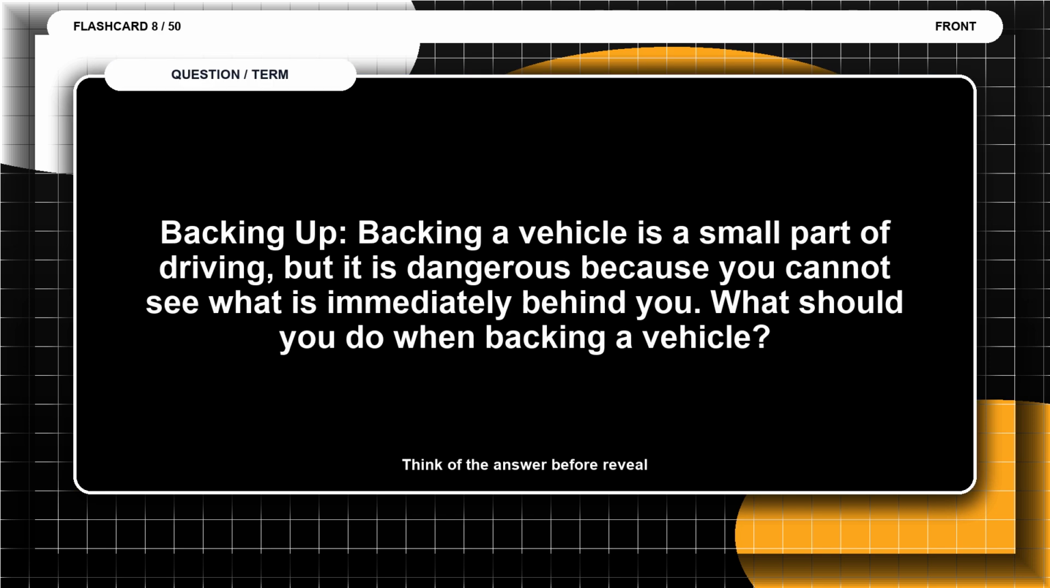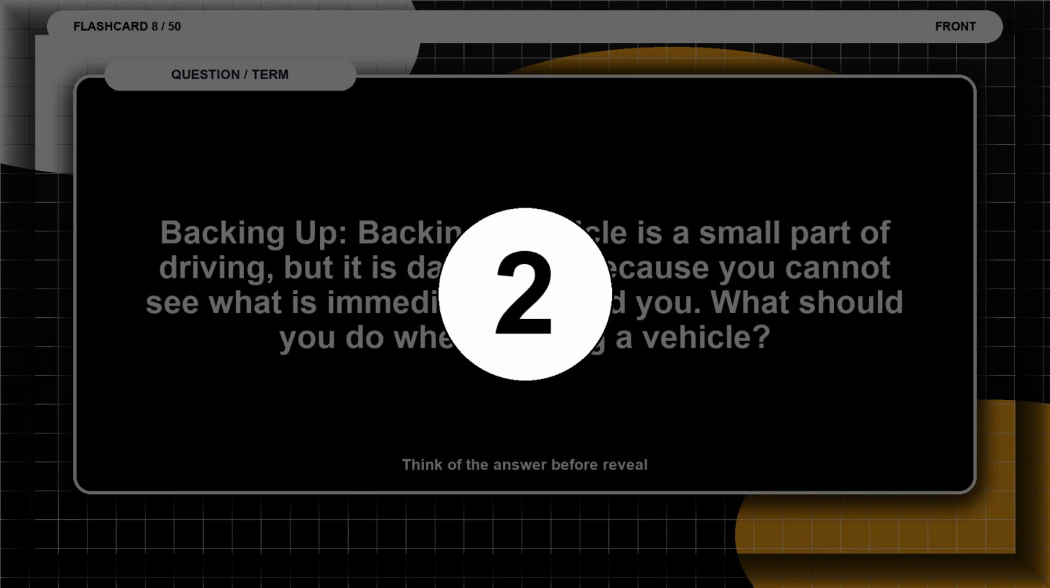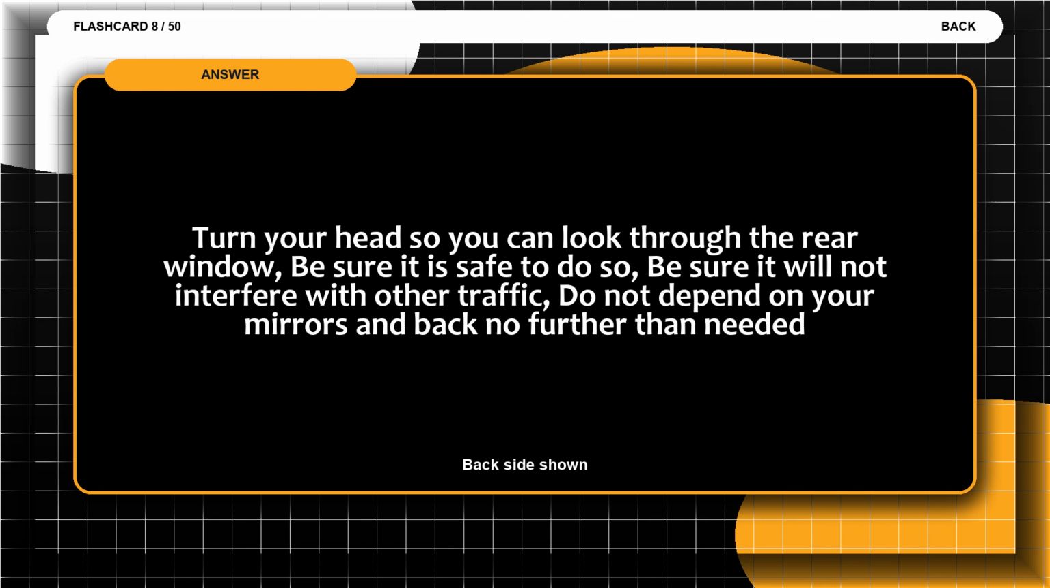Flashcard 8. Backing up. Backing a vehicle is a small part of driving, but it is dangerous because you cannot see what is immediately behind you. What should you do when backing a vehicle? Think of the answer before the reveal. The answer is turn your head so you can look through the rear window.